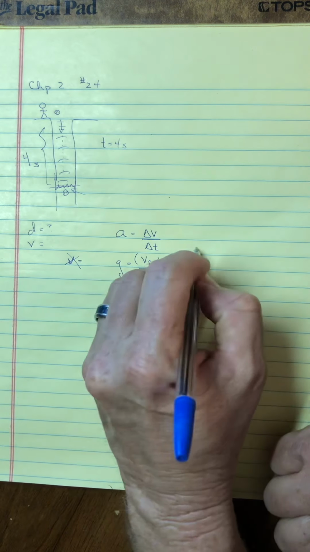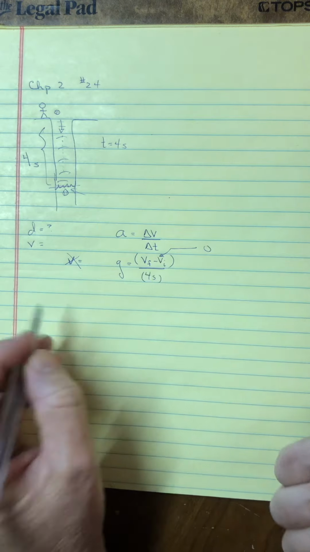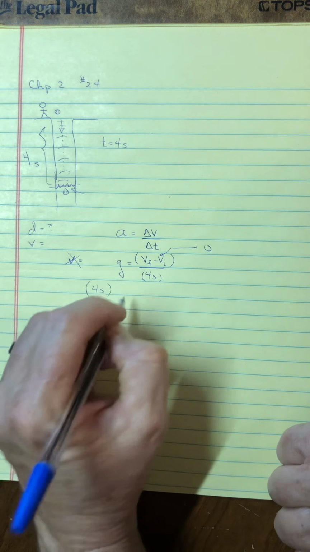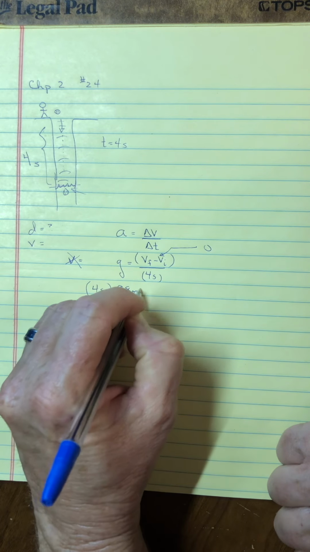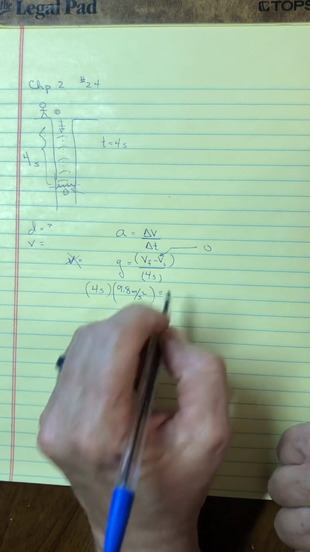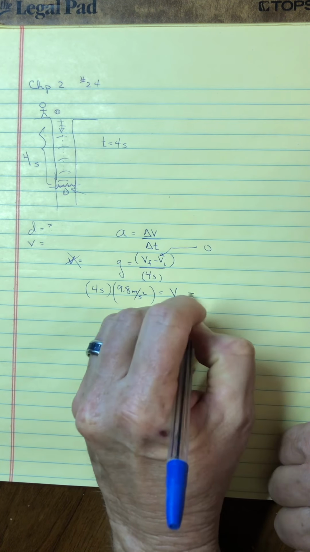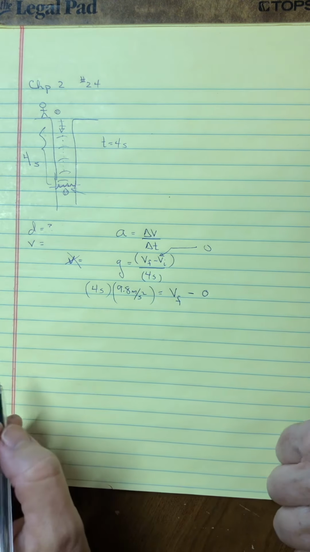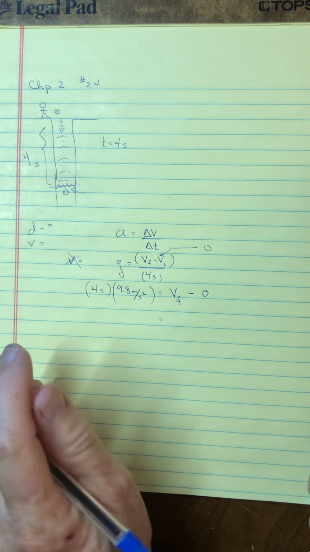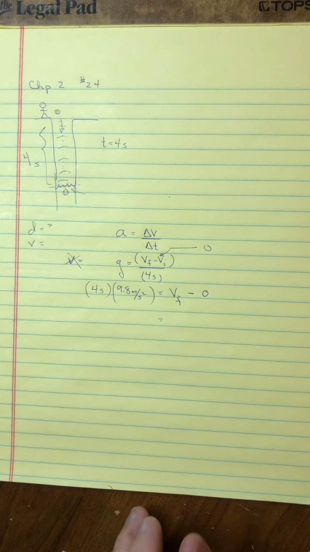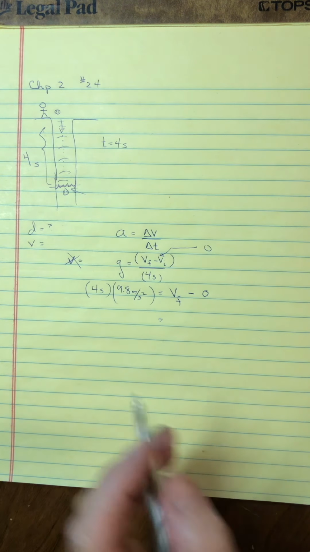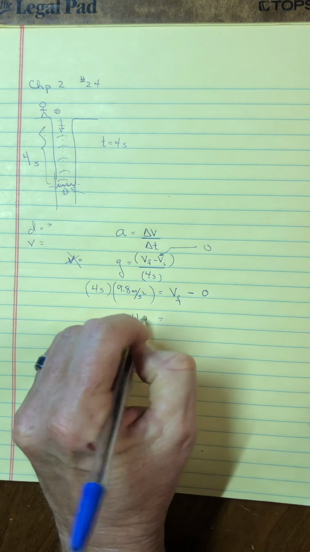Of course, we drop it, so they're saying the initial speed is 0. So let me bring the 4 seconds over to the other side. Let me put the 9.8 meters per second squared for the acceleration. Let me put just final speed and then minus the 0 that I just mentioned. The final speed is the speed when it hits the water. You could put a 10 here and just go 10 times 4 and get 40. Nothing wrong with that.